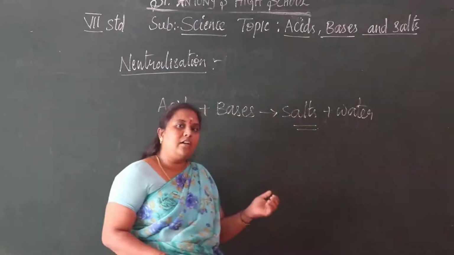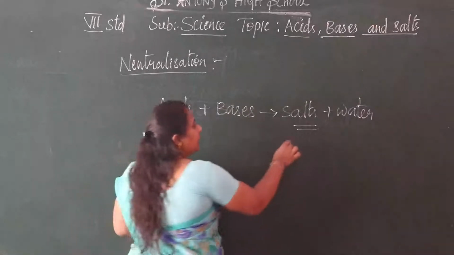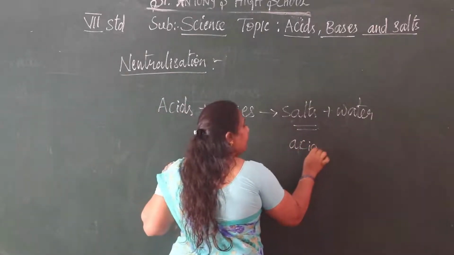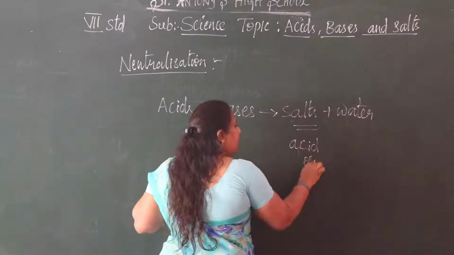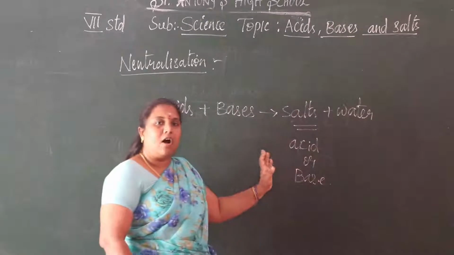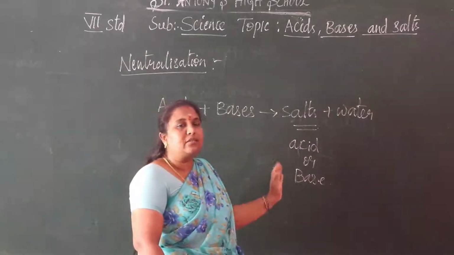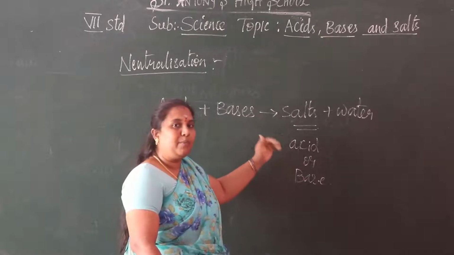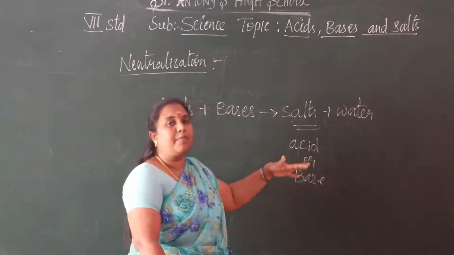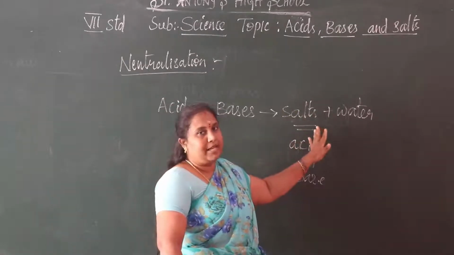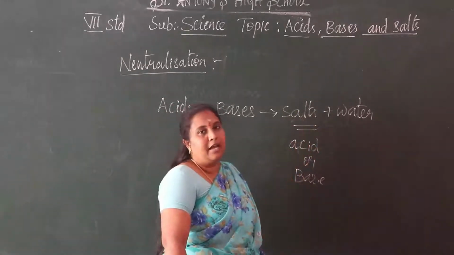This salt does not show acid properties or base properties. If it can't show acid properties or base properties, it is neutral. One property is for acids and one property is for bases, so this is neutral in nature.